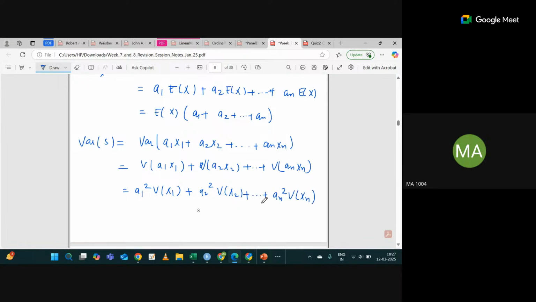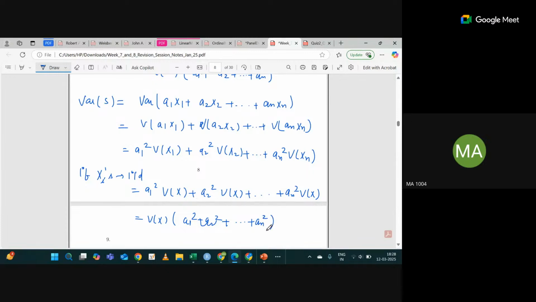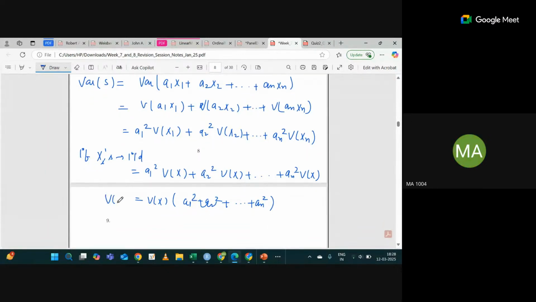Is this property clear? That's the answer, right? If the xi's are IID, then it will be a1 square, and the variances will be the same. Are you getting my point? Why am I writing it as the same? Because this is IID, right? So variance of x will be outside, and you can write a1 square plus a2 square plus so on plus an square. Till this point is clear? Okay, great.